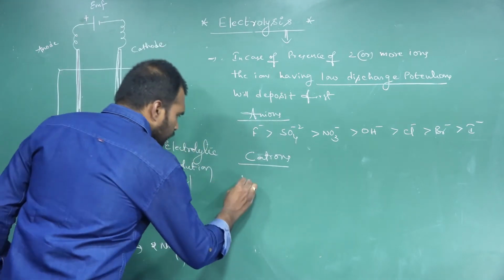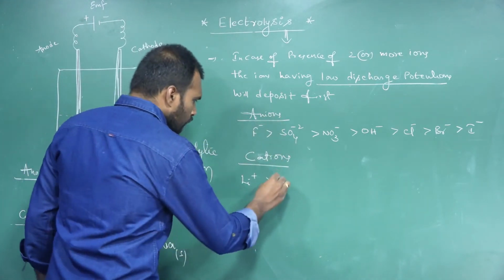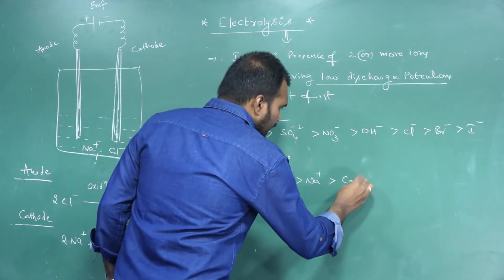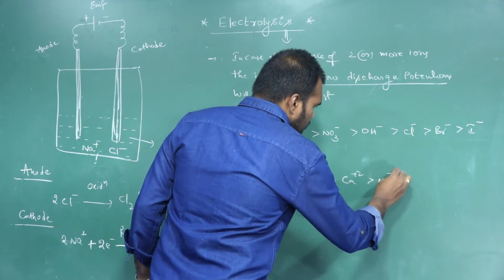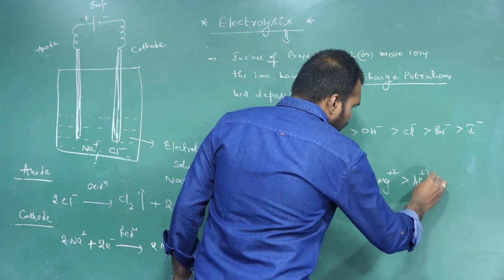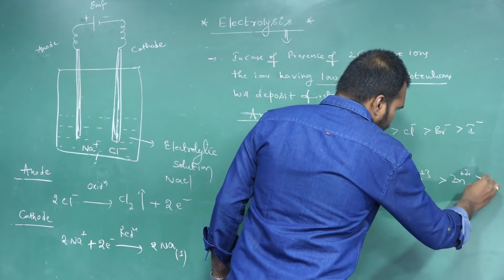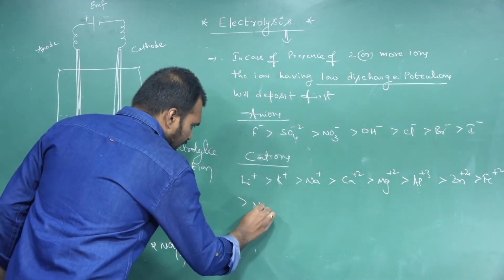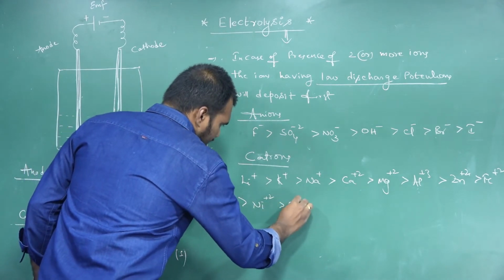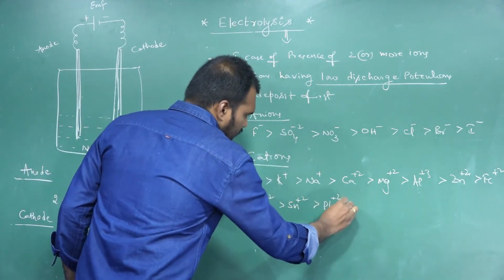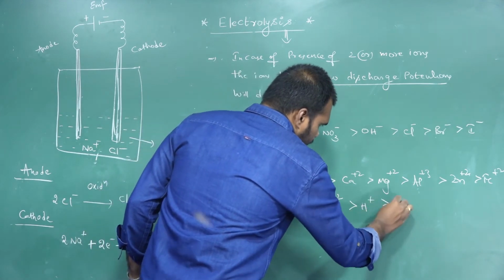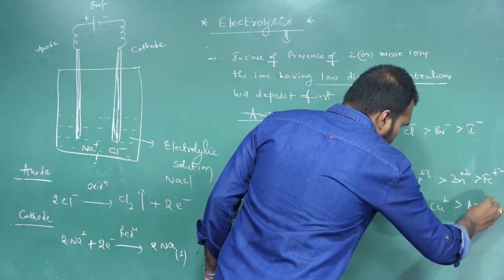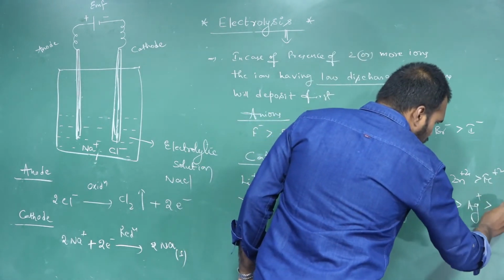The same order will come: lithium ion, potassium, sodium, calcium, magnesium, aluminium, zinc, iron, nickel, tin, lead, hydrogen, mercury, copper, silver, gold.